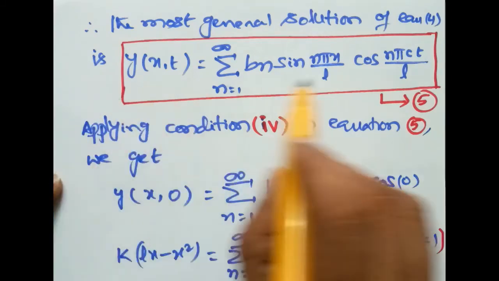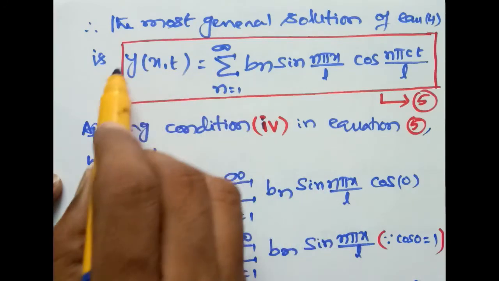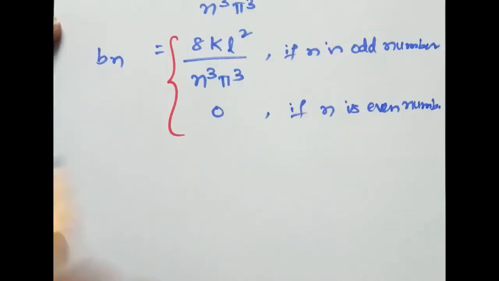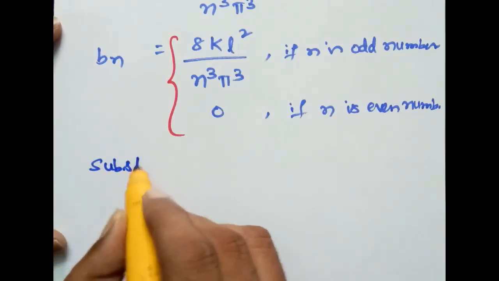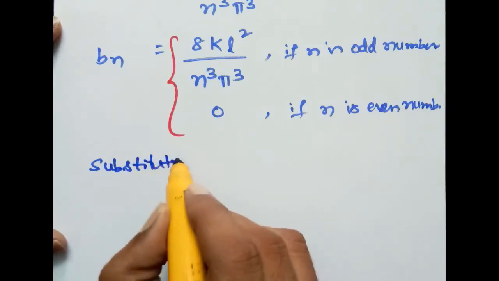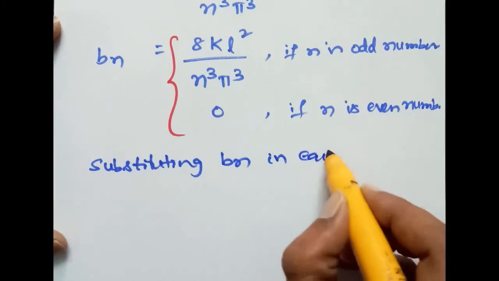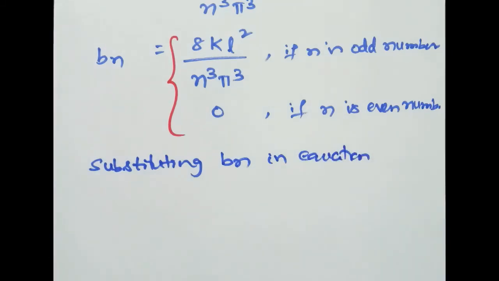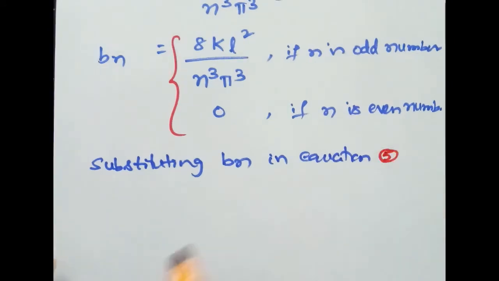This is our required solution for the one-dimensional wave equation to find the displacement at any distance x and time t. Substituting Bn in equation 5, we get